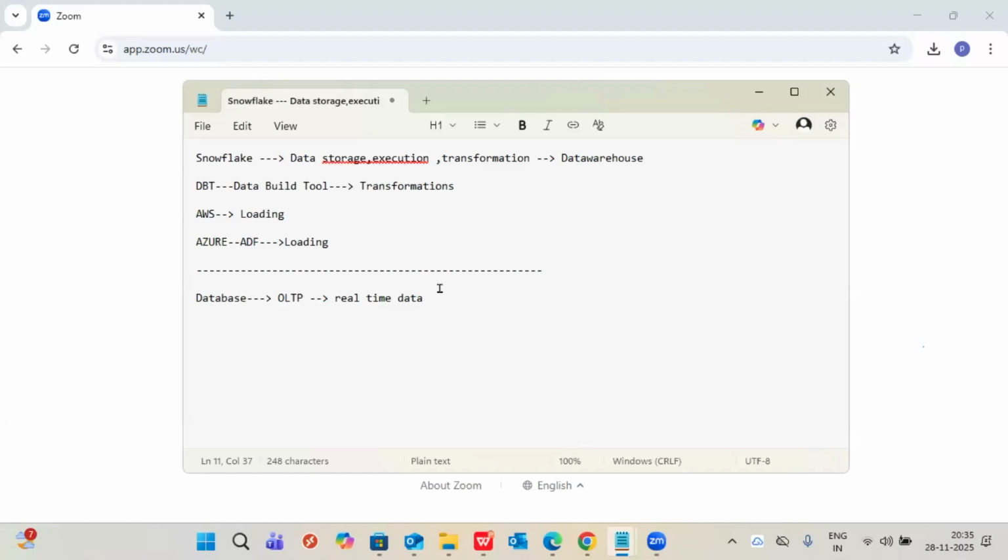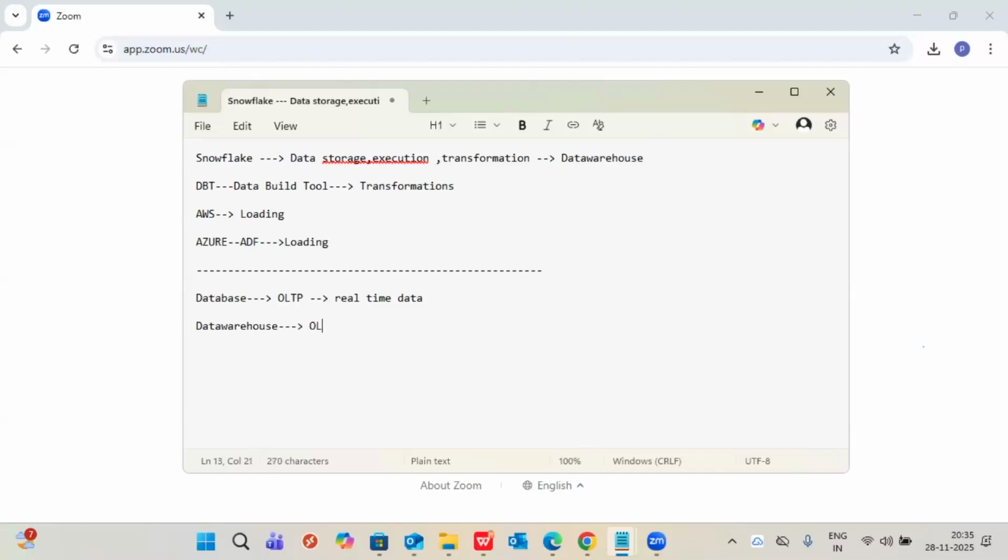This is happening because in the online transaction process, real time data capture is happening. PhonePe is also designed in that way. For example, real time data is always captured with the help of a database only. Then another example. Okay, this is fine.